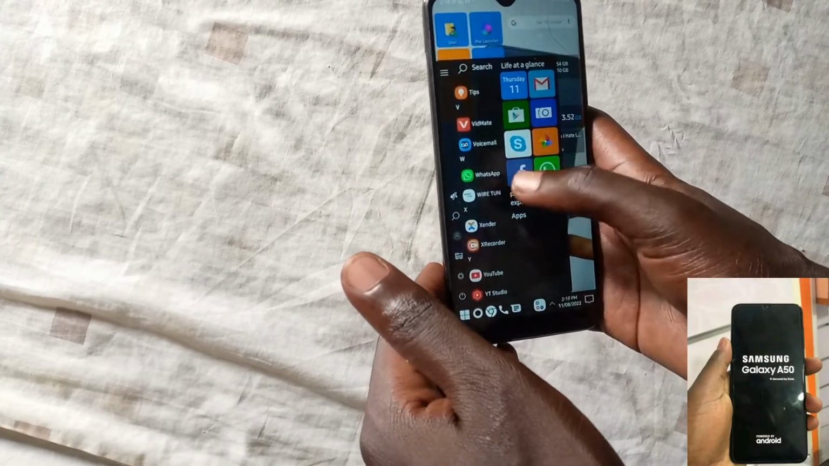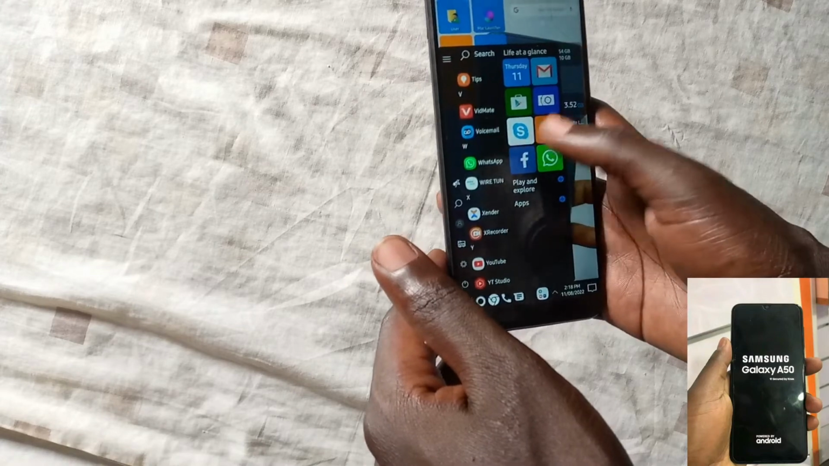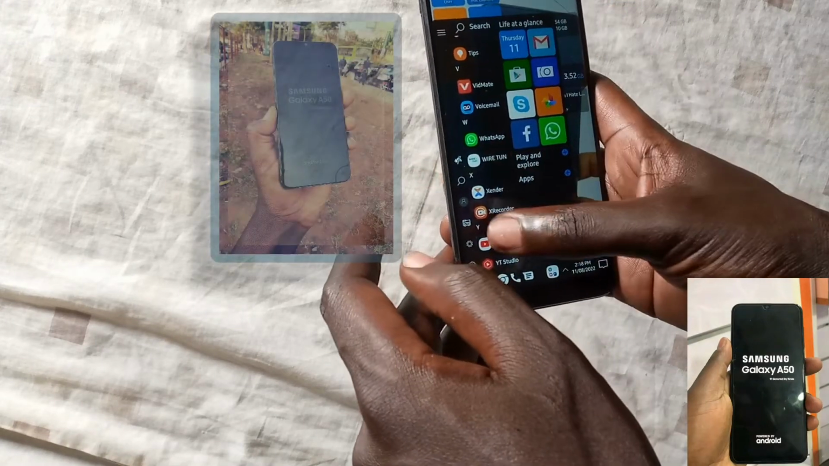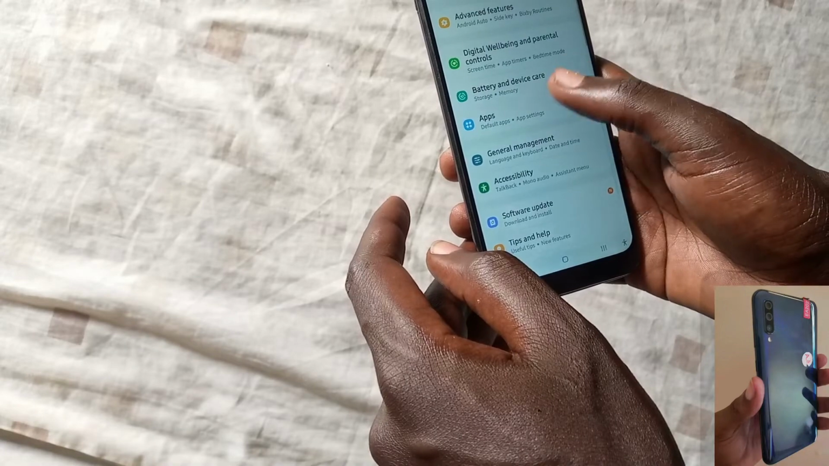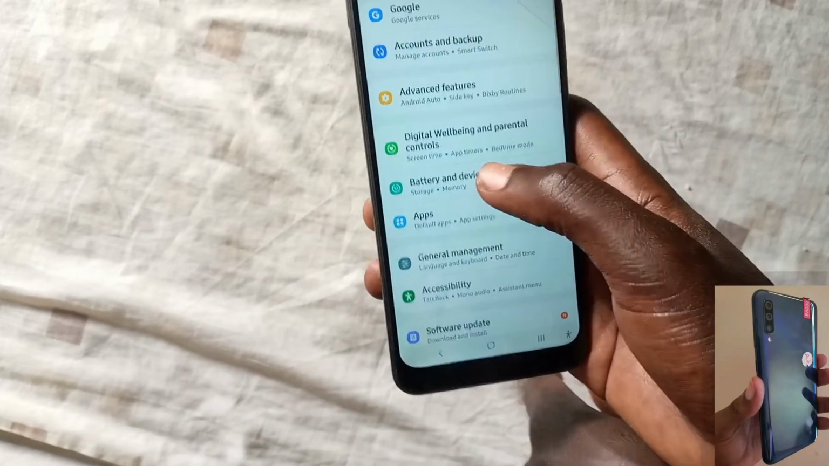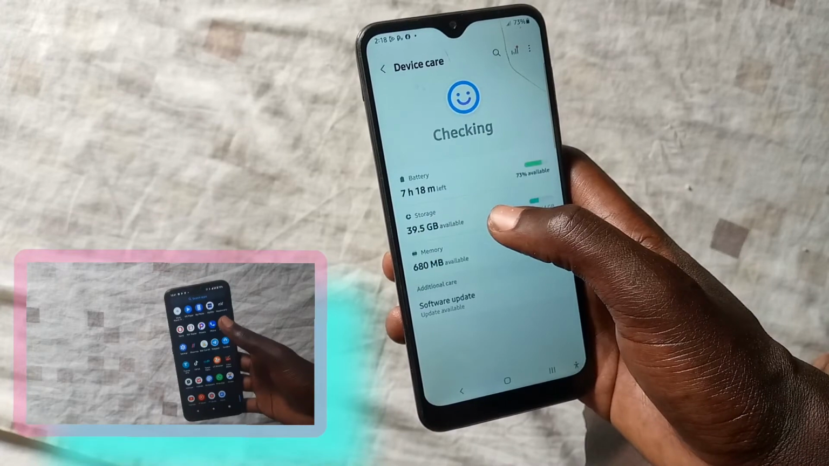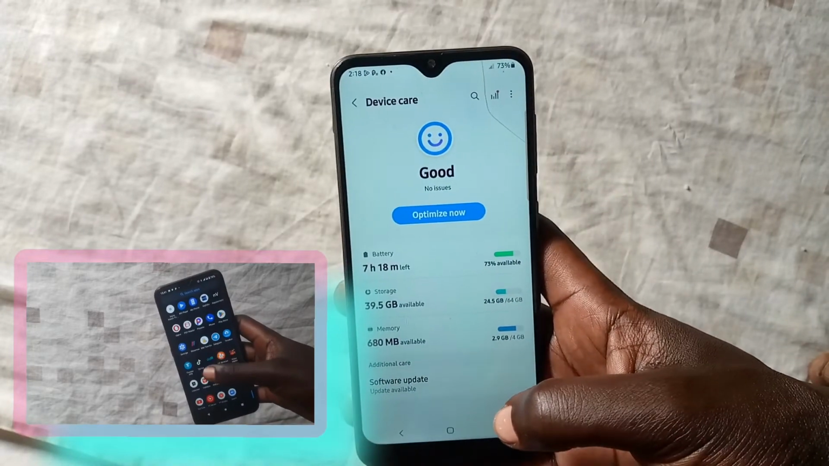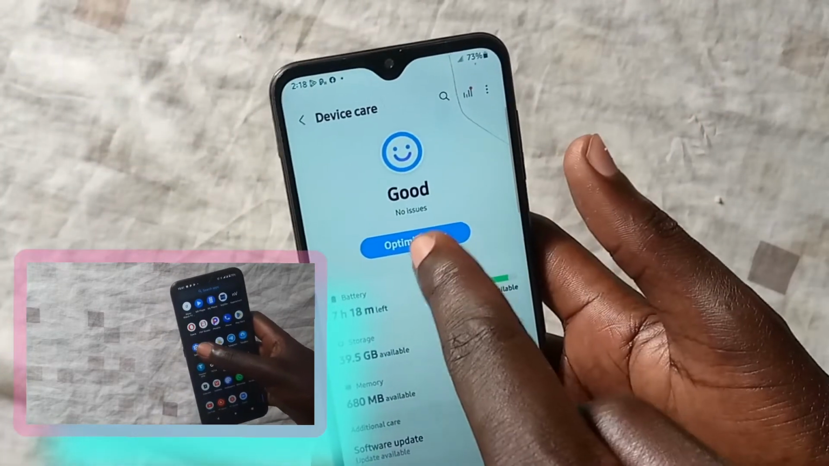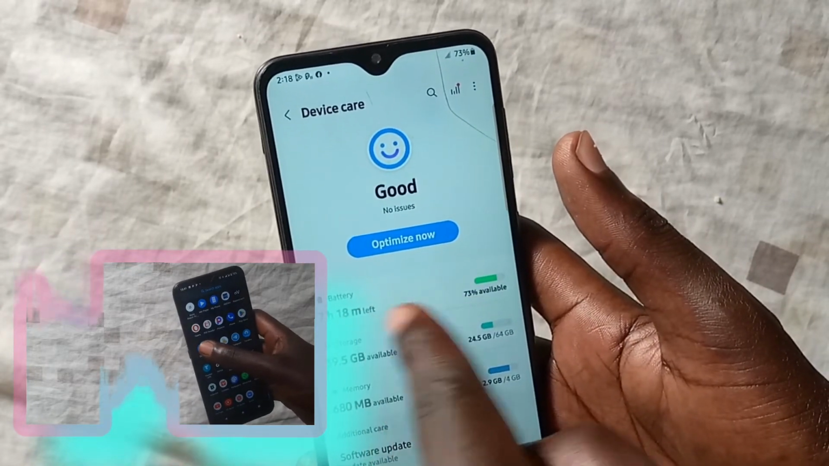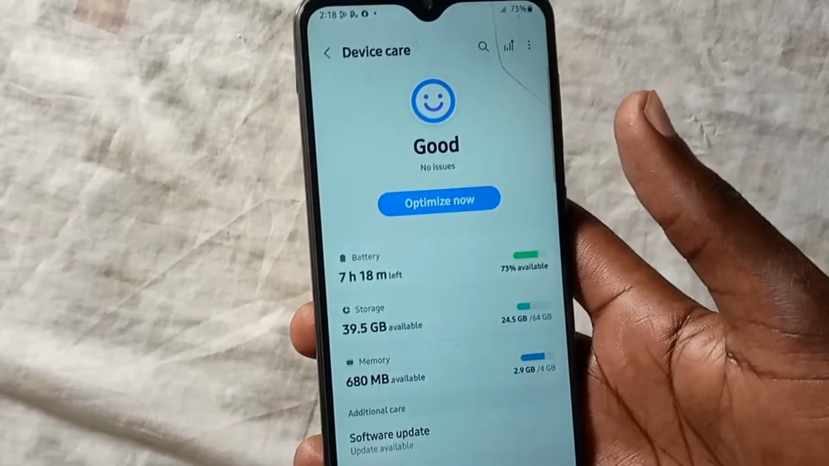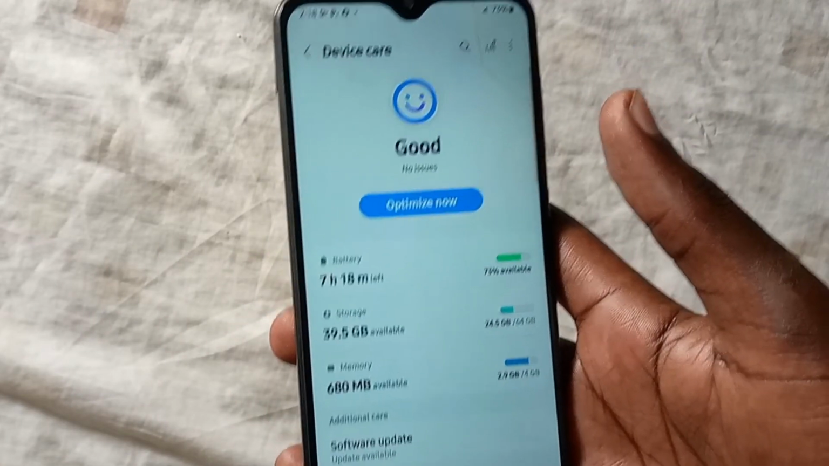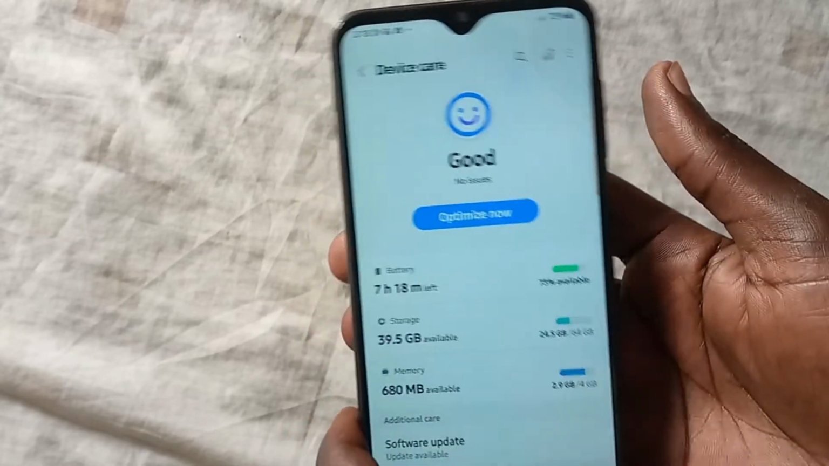I'm now going to show you the RAM that we have in this phone. We go to settings, you go to battery and device care. There you can now see this one here, very good. Battery, very good. Look at the space. The space is 64. Memory, as I told you, this is Samsung Galaxy.